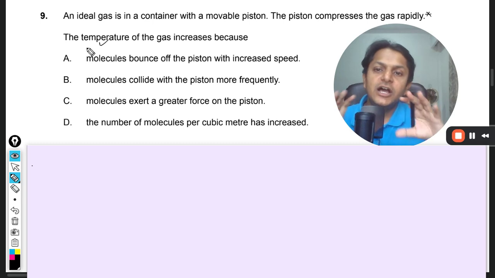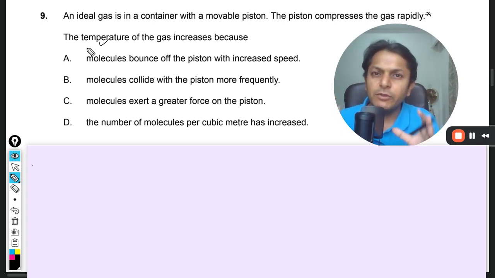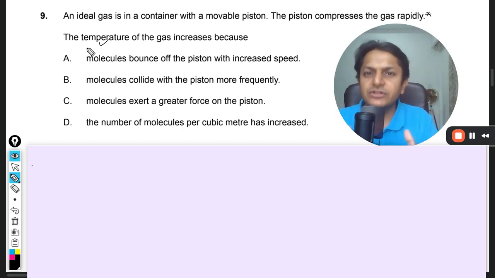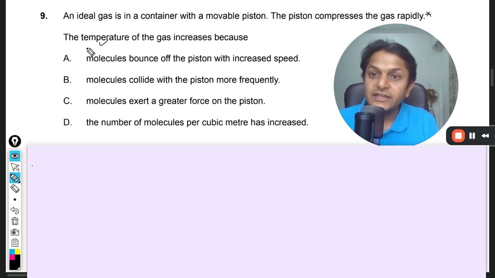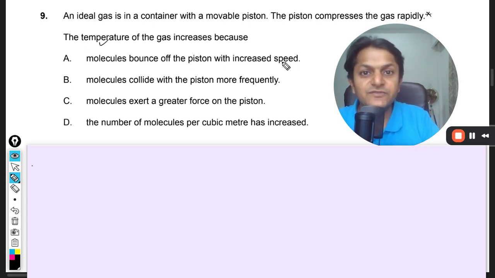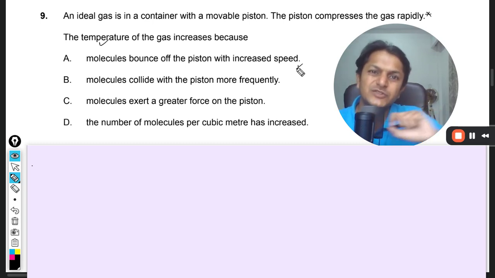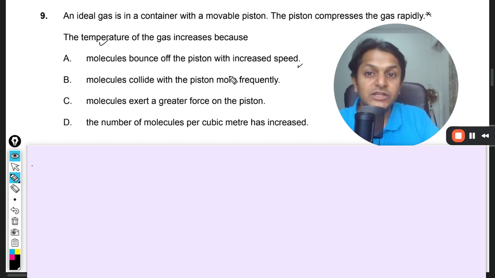Now the question is, from the micro level, from the molecular level, why is the temperature rising when you are doing that? So the molecules bounce off the piston with increased speed. Now the molecules have bigger speed and they're heating. Well, that should probably be the correct answer. I would be reading the other options also.